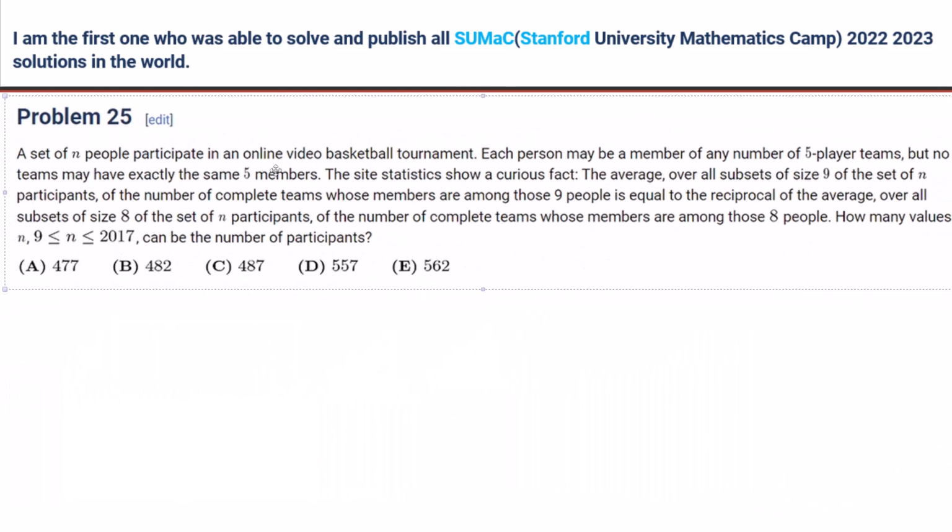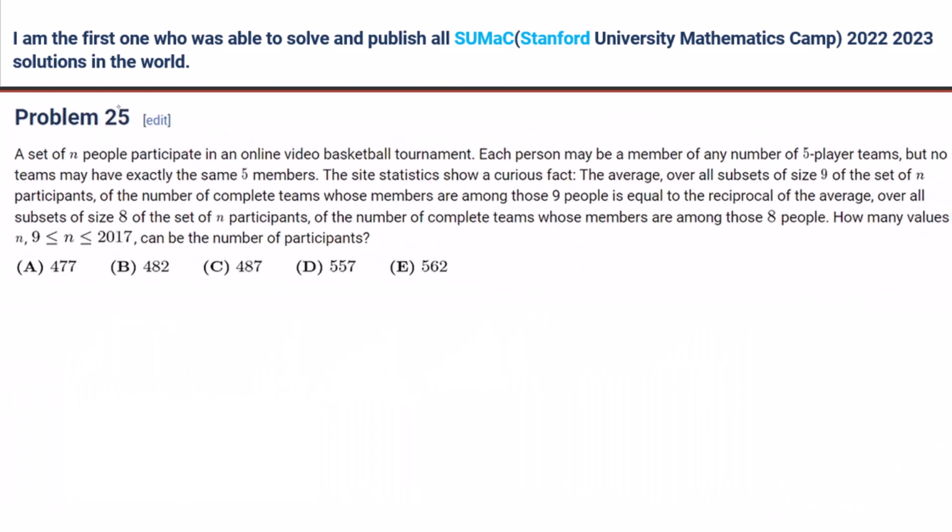Basically, this problem, right? Okay, it says a set of N people participate in an online video basketball tournament. Each person may be a member of any number of 5-player teams, but no two teams may have exactly the same 5 members. Okay, so we have N people, and teams, say T of them. Each team is connected to 5 members, 1, 2, 3, 4, 5, and no teams may have exactly the same 5 members.